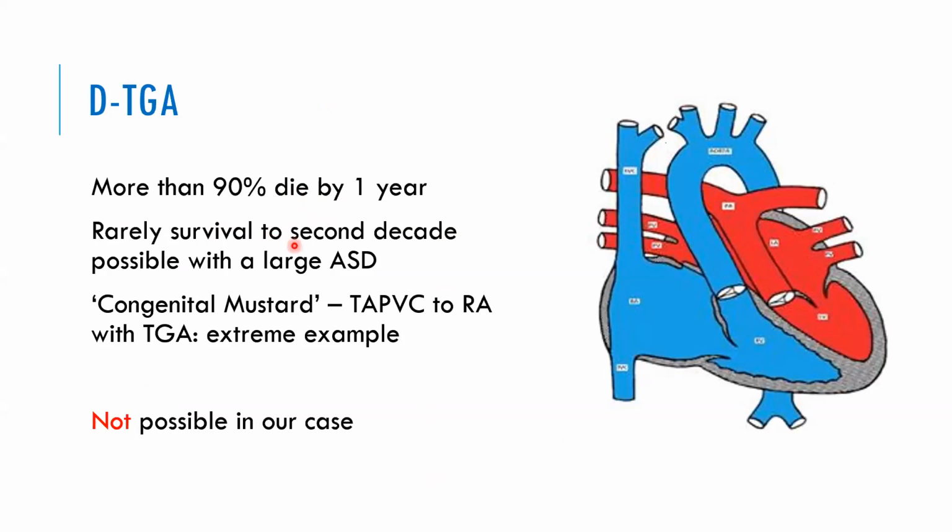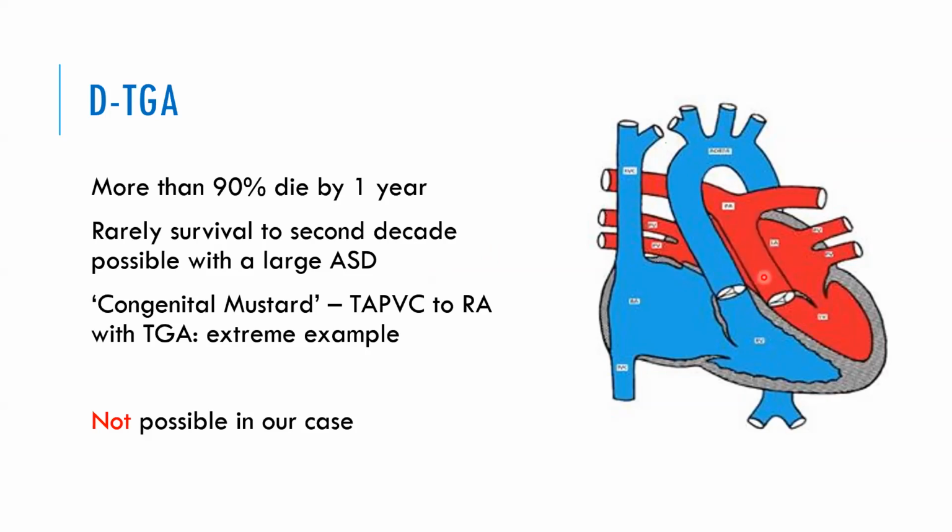Rarely, survival to second decade is possible with a large ASD. Suppose the child is born with a large ASD, without surgery, they can escape into second decade. So very rarely in a second decade, you can come across a patient with DTGA. Come here, look here. From the right ventricle, the aorta is arising, and from the left ventricle, the pulmonary artery is arising.